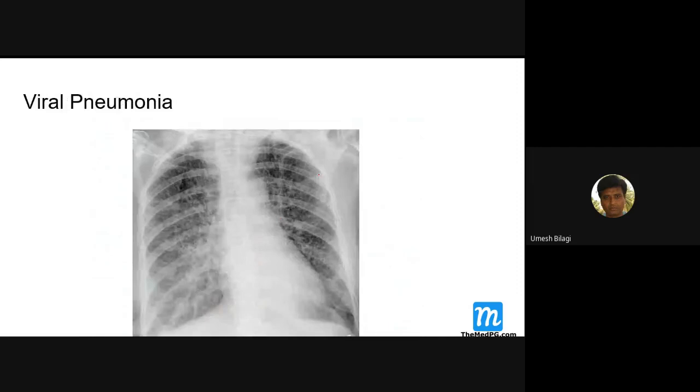Interstitial lung disease, interstitial pneumonia. You can see a reticular pattern. This is viral pneumonia, or you can call it interstitial pneumonia. Viral pneumonia, mycoplasma pneumonia, chlamydia pneumonia, they come here. A brief about these patterns of pneumonias.